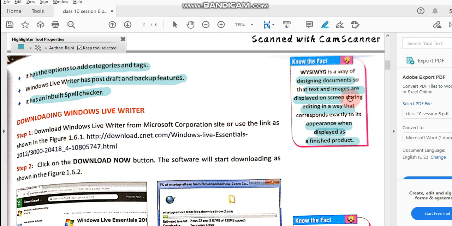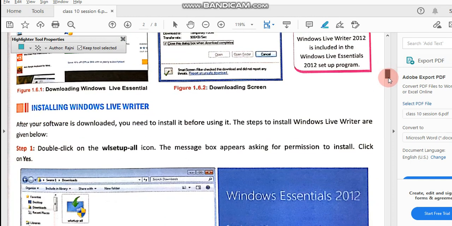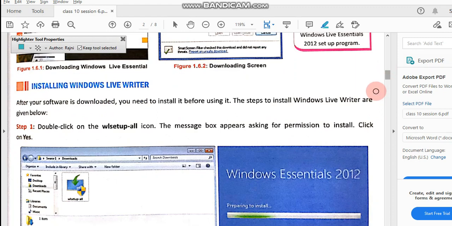So now here are the steps to download Windows Live Writer, which I think you already know. Like most of the software you download online, you have to type it on Google, or you have to go to this website address to download Windows Live Writer. Then click on this download now option. It will start downloading and save it in your downloads folder.